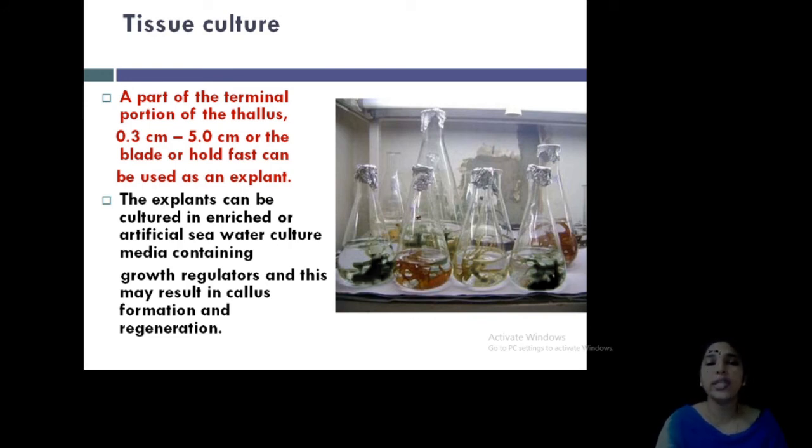See, now this is the technique of tissue culture. So we are growing this algae under laboratory conditions. UV light is provided and everything, that is an air conditioned room, and a part of the algal thallus, a small part, is cut and put into the prepared media. This is a medium, usually sometimes it may be seawater mixed with minerals or whatever the medium. You put the algal piece inside this, and a 0.3 to 5 centimeter blade is usually used. You can use it as an explant.